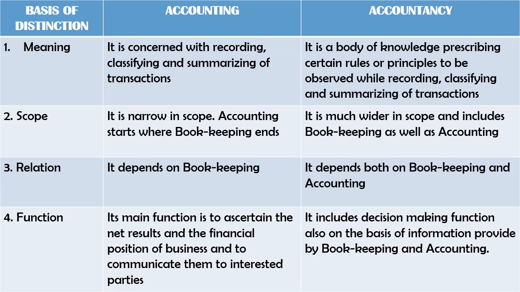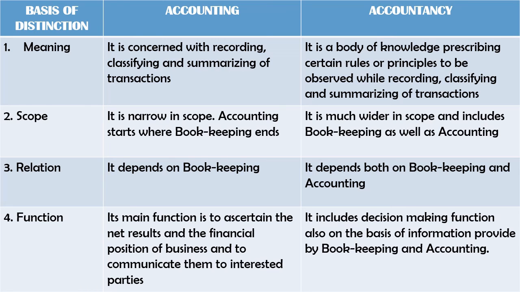The scope of accounting is narrow. Accounting starts where bookkeeping ends. The scope of accountancy is much wider, because it includes both bookkeeping as well as accounting. Accounting depends on bookkeeping.